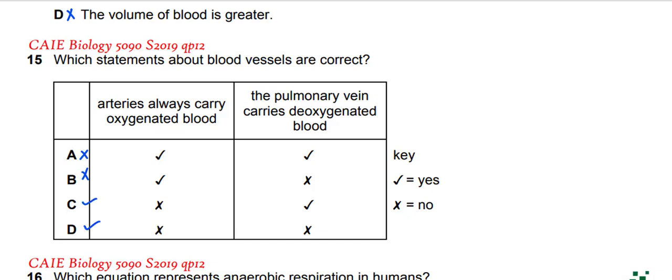The pulmonary vein carries deoxygenated blood. Yes, the pulmonary vein is carrying oxygenated blood. The pulmonary vein is not carrying deoxygenated blood. So answer C is wrong. Answer D is correct because the pulmonary vein is not carrying deoxygenated blood. So option D is telling us that it is not carrying deoxygenated blood. So the answer for this question is D.